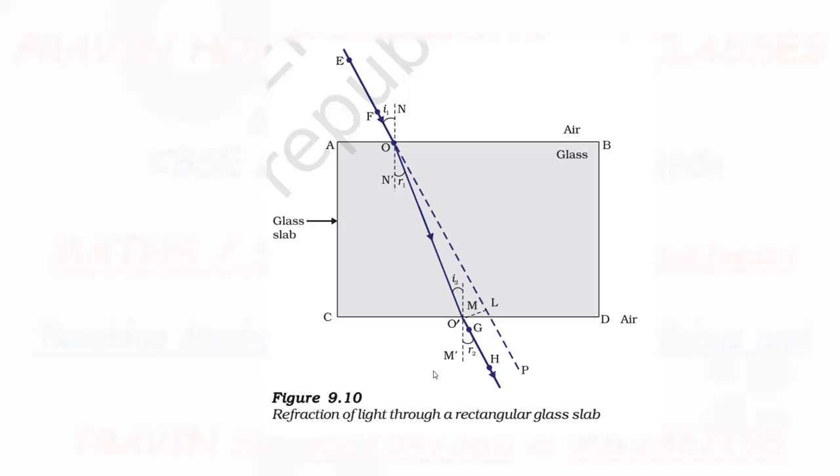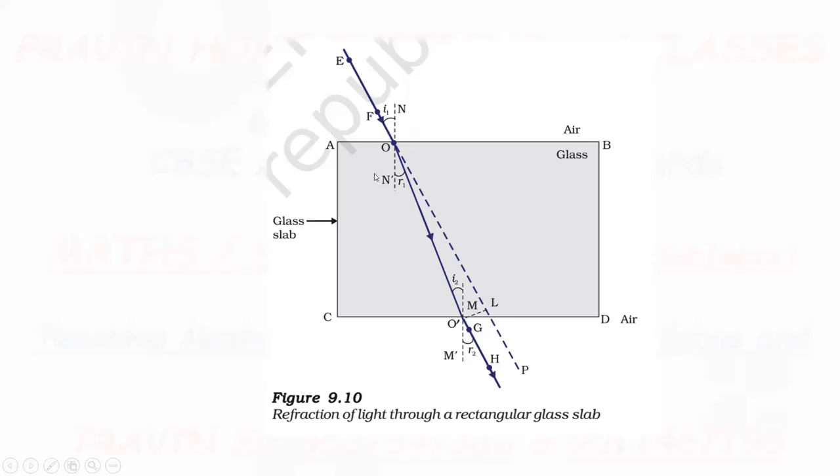Now here at point O, when light travels from rarer medium to denser medium, the ray is closer to, or deviated towards, the normal.